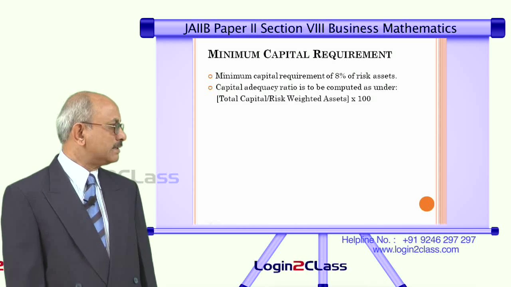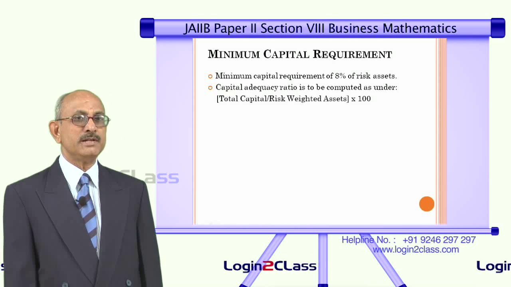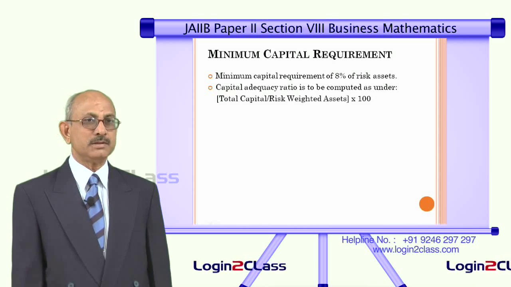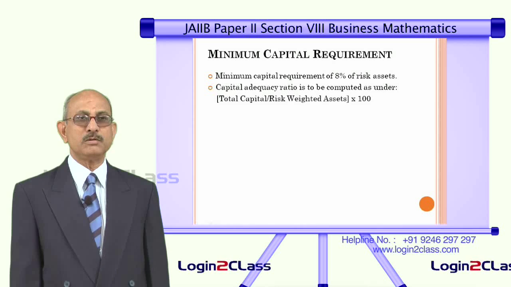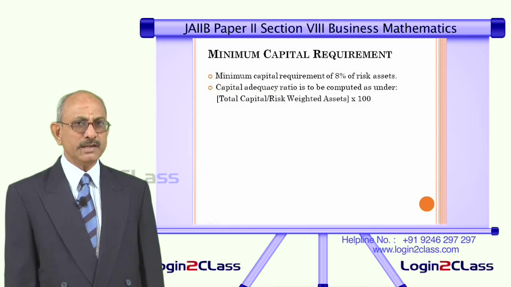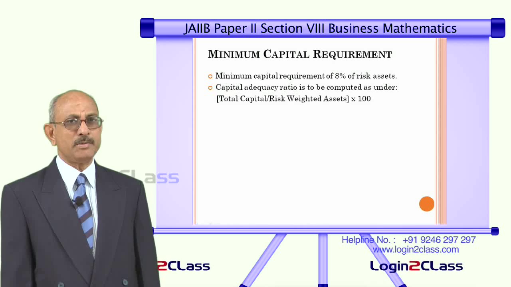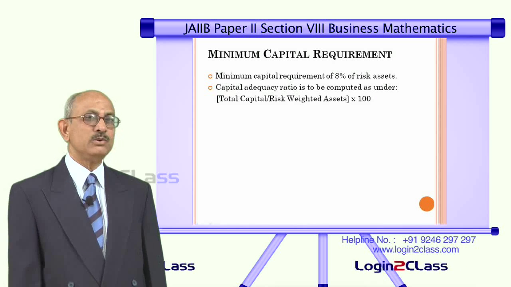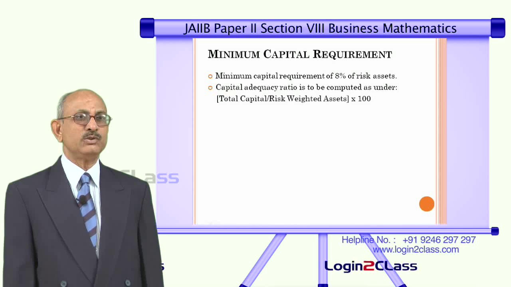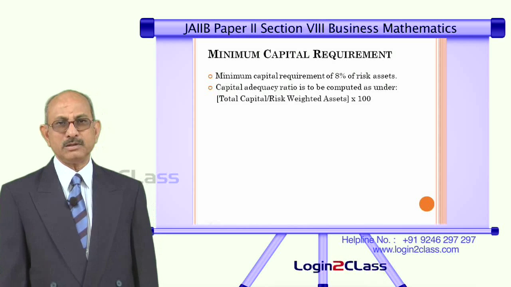For example, let us take a simple example. You have an asset of 100 rupees invested in government securities in the bank. Government securities are totally risk free in the case of India, because there is no question of default by the government. So, that is given a weightage of 0. That means in order to invest money or create asset in the form of government securities, bank need not have any capital at all. Whereas if they lend to, let us say, the stock market, there is more risk. So, if you want to create those assets, let us say the weightage is 120%. It is only an example to illustrate.